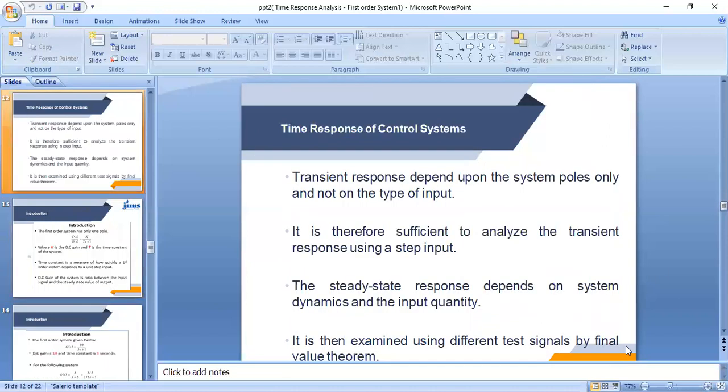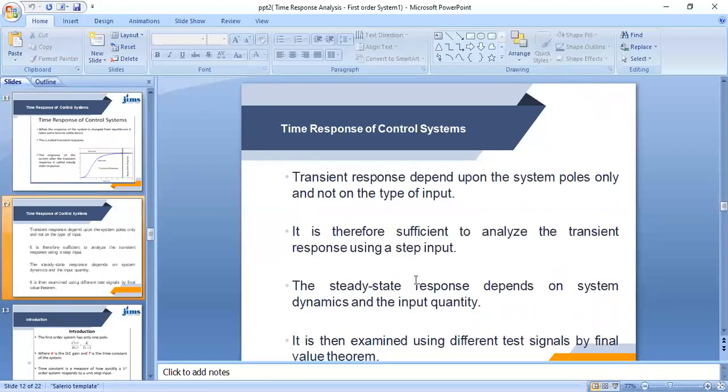The transient response depends on the system poles only and not on the type of input. It is therefore sufficient to analyze the transient response using a step input.